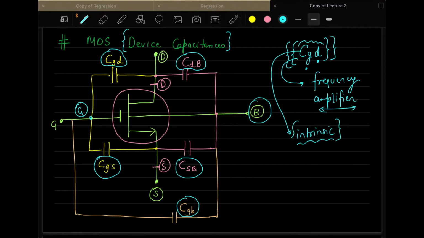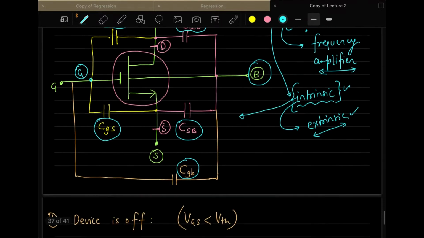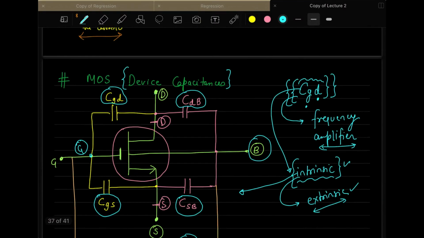That's why we call these capacitances intrinsic capacitances. And the capacitance that you put yourself from outside is called extrinsic capacitance. These are the two terms that you will normally find in analog design. Intrinsic means it is all internal and it's not in your hand. So let us see how these capacitance values change as this device changes from triode to saturation to cutoff.